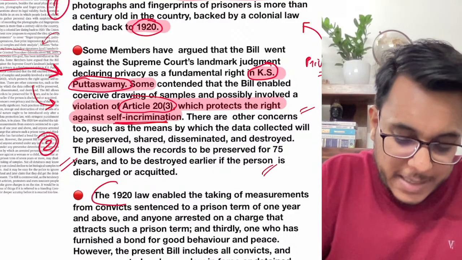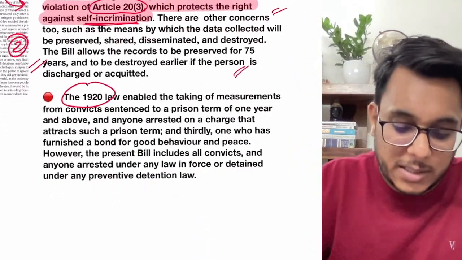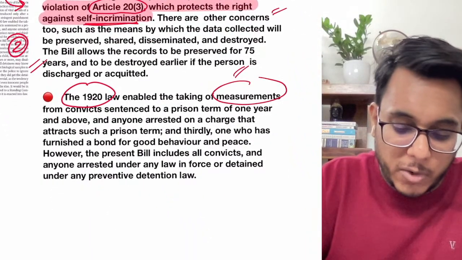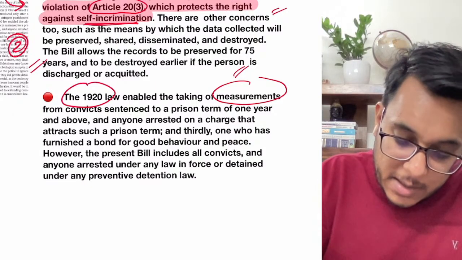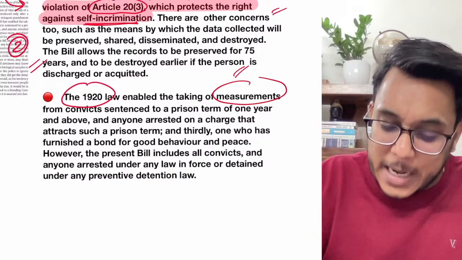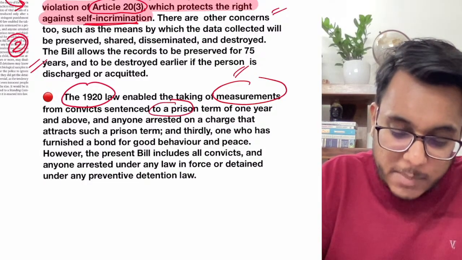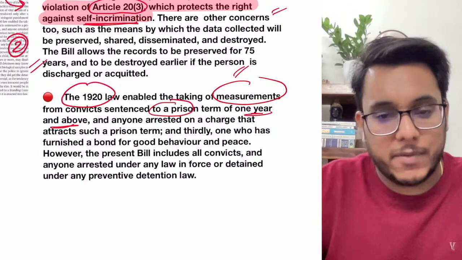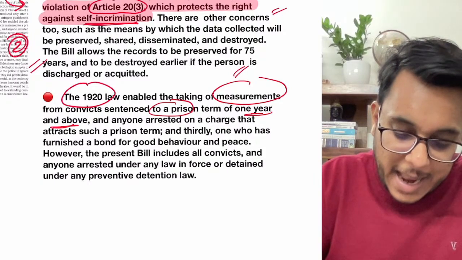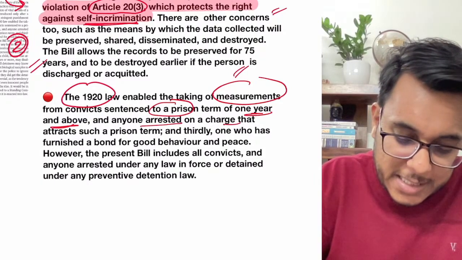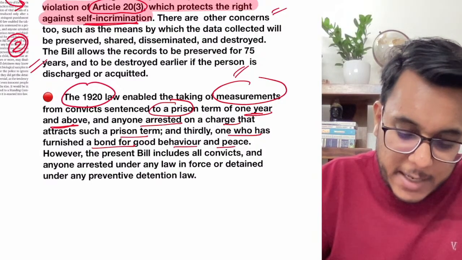Now guys, it has been provided that the 1920 law, the old law under which the measurements were taken from the convicts, enabled taking measurements only from convicts who are sentenced to a prison term of 1 year and above. If a person is jailed for less than 1 year, the measurements will not be taken. Secondly, anyone arrested on a charge that attracts such a prison term. And thirdly, one who has furnished a bond for good behavior and peace.